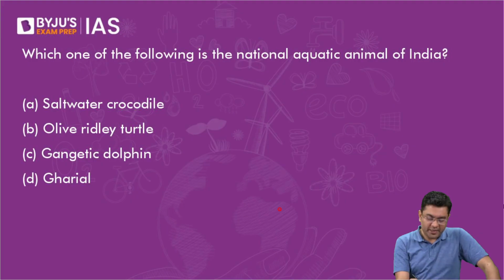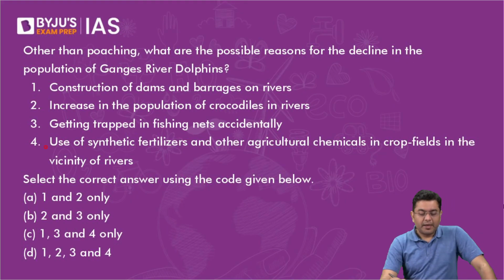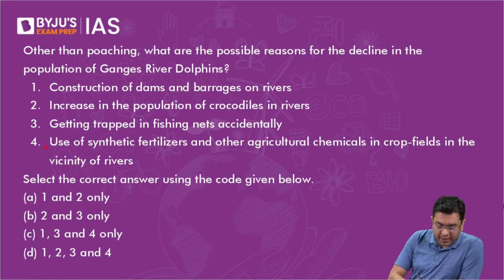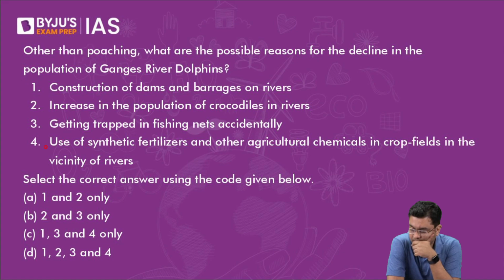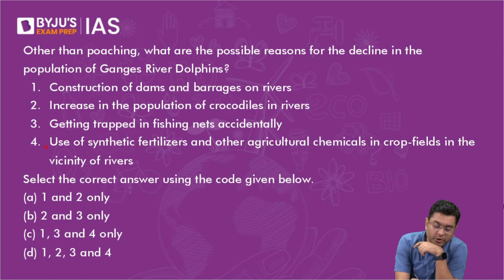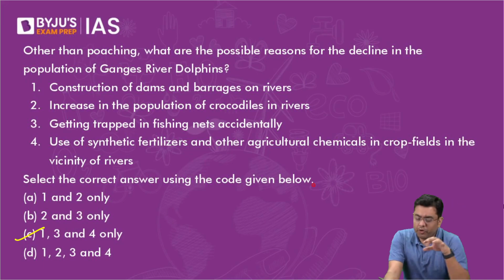Very good. 81% of you got it correct. It is the Gangetic dolphin. Dams are responsible for the decline in the population of the dolphins. Crocodiles have got nothing to do with the dolphins. So here again, the majority of you are correct. It is 1, 3, and 4. Other than the portion on crocodile, everything is correct.